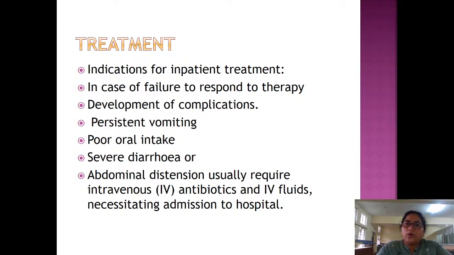The child has developed persistent vomiting: you give a tablet, the child will vomit, and the child is not able to take the tablet, so in that case we need to admit. Poor oral intake and severe diarrhea or abdominal distension usually require intravenous antibiotics and IV fluids, necessitating admission to the hospital.